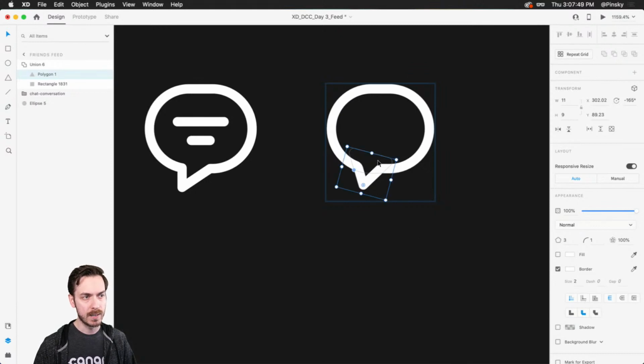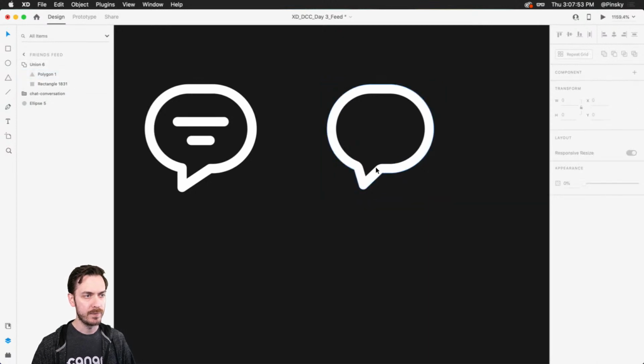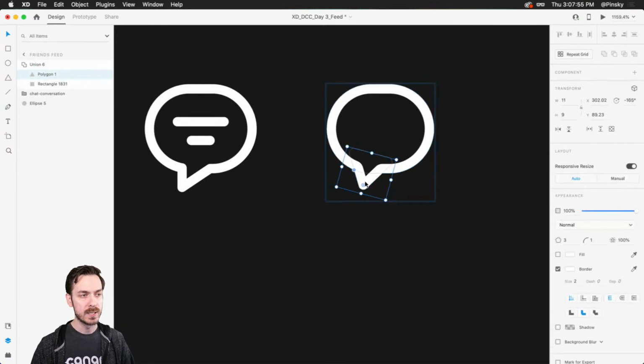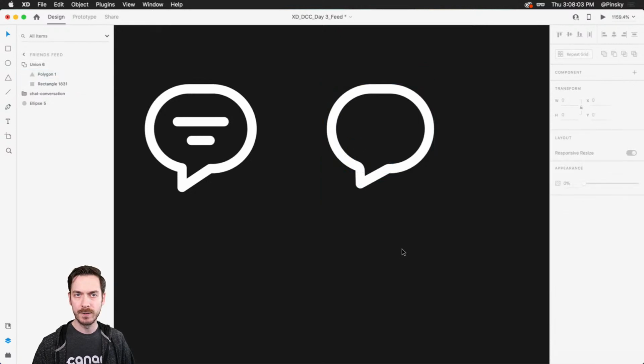I can also round out the joints, so there's a little bit of a curve right there, and that looks pretty fancy. It's not exact. Now, of course, I can dive in and continue to make changes until it looks a little bit more accurate. That's not bad. That's kind of fun, right?